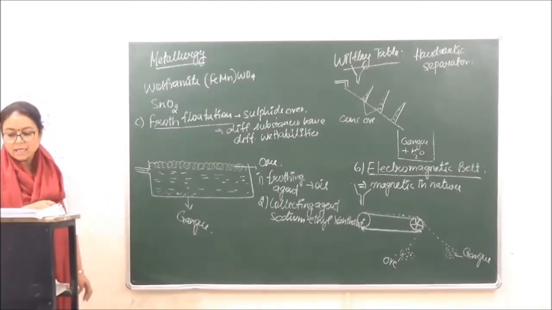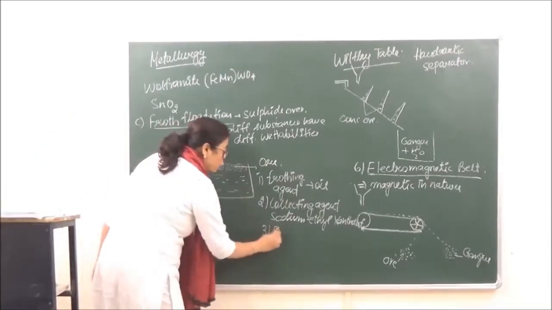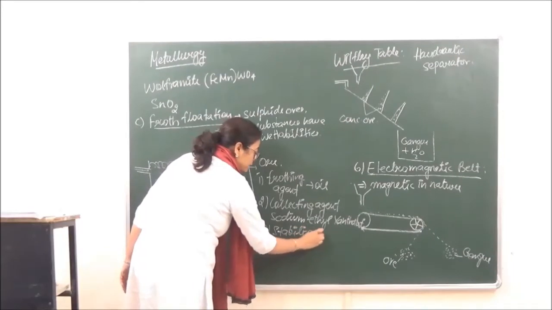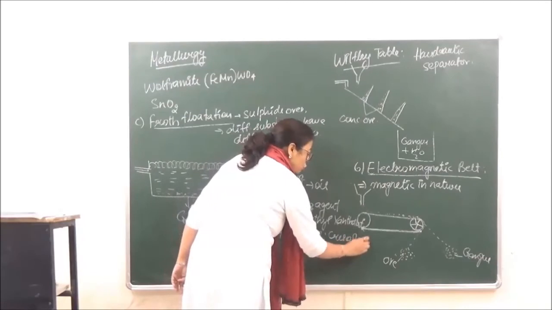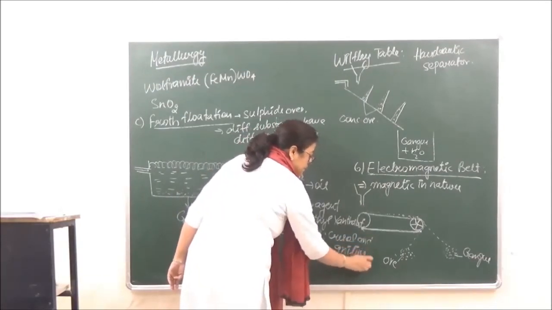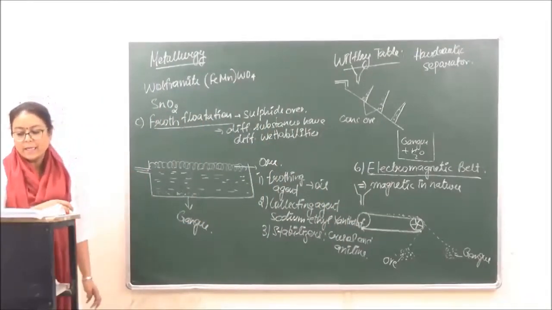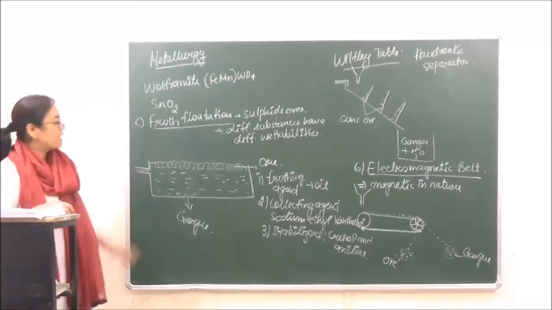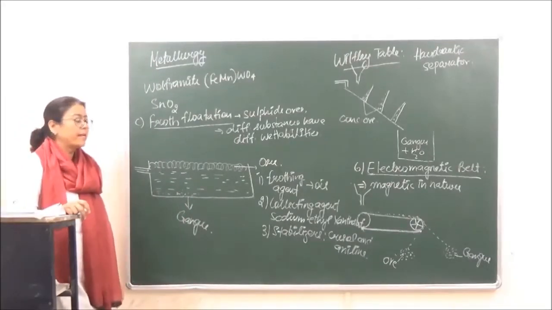Then after that, we are also using over here two stabilizers, which are cresol and aniline. Right? Cresol and aniline. Now when a vigorous stream of air is passed, as I just told you, we have the froth which contains the ore, and all the gangue particles are going to get down.